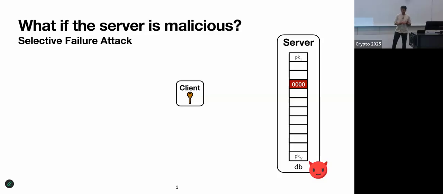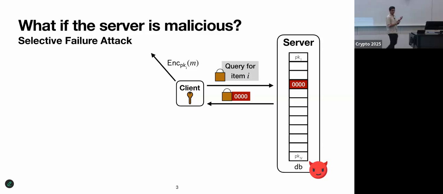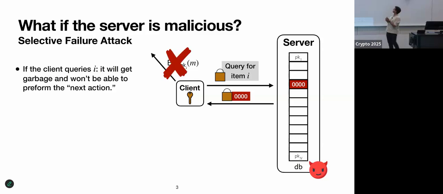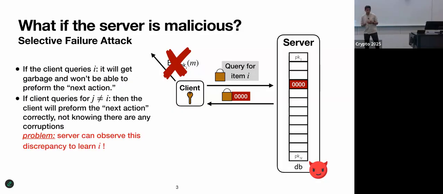What the server can do is speculatively replace the ith public key with some garbage, let's say all zeros. Now, if the client tries to retrieve the ith public key, it'll just get garbage and won't be able to send its encrypted message to the friend. But if it queries for another public key, some j not equal to i, then it can indeed retrieve a valid public key and send a message to the friend.